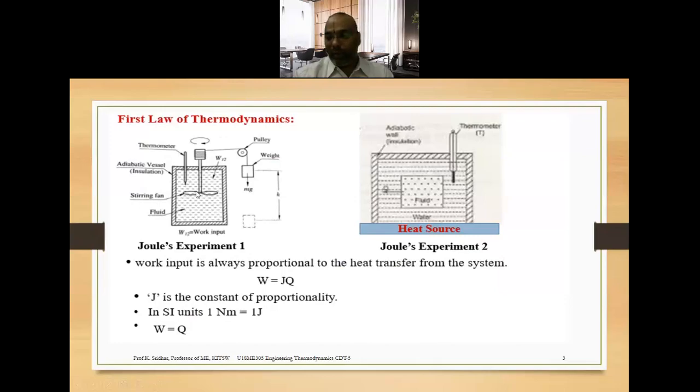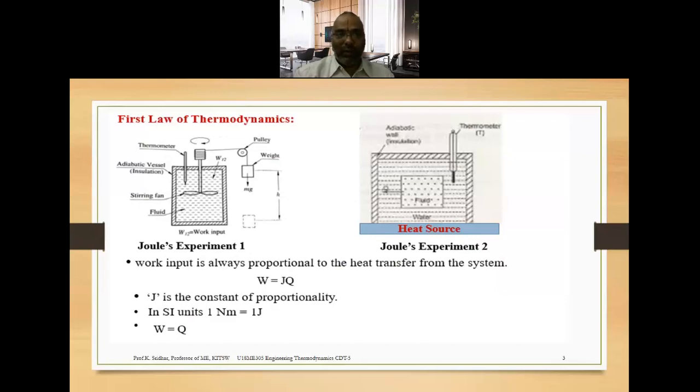After a particular period of time, you are able to measure the temperature of this water. Definitely there will be some increase in the temperature, and that increase will be measured by this thermometer. That is the temperature T2. The addition of the weight will give you how much work is done on the system. So you are able to measure how much work is done on the system. So this is the work.